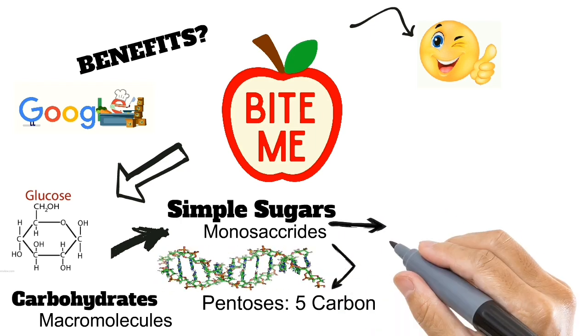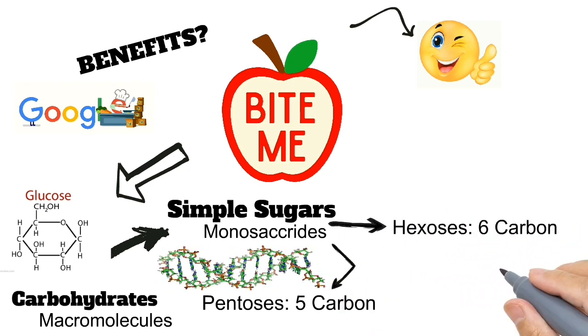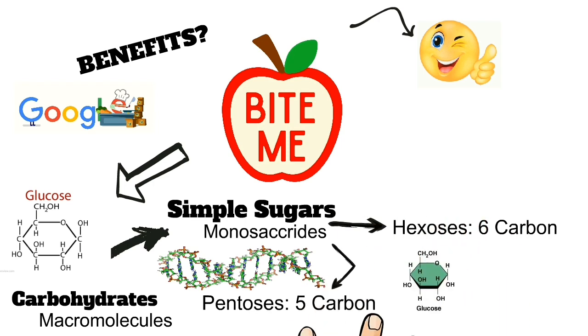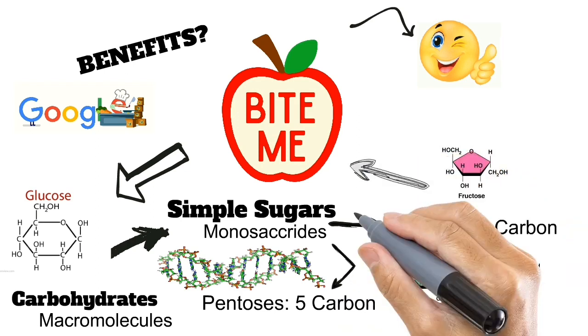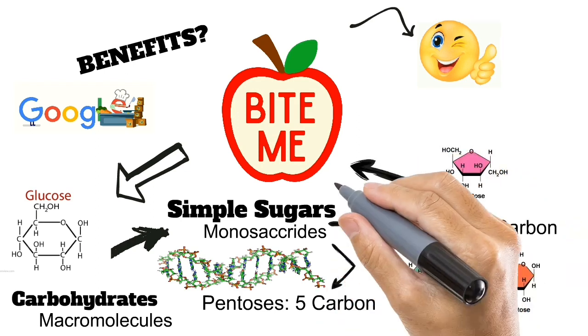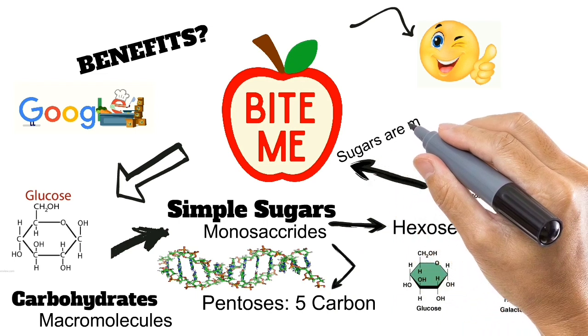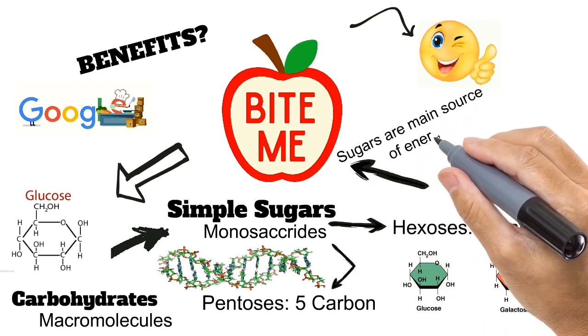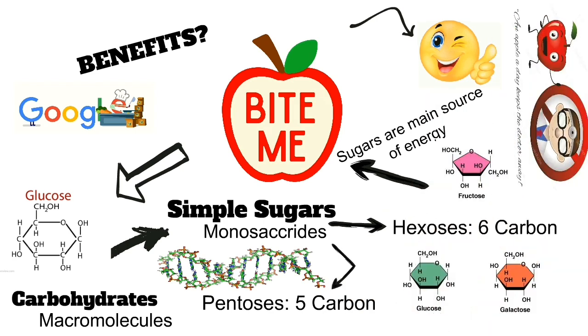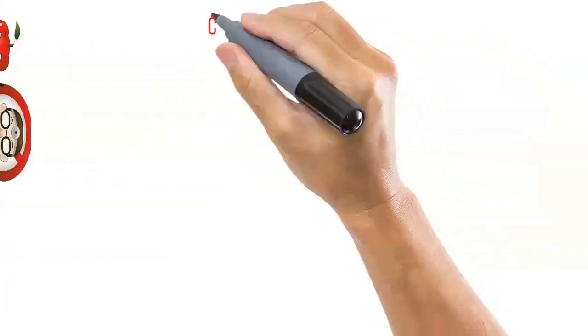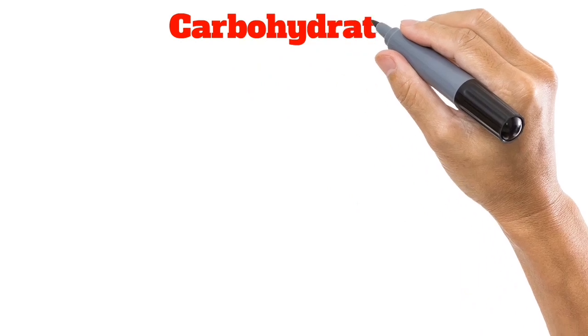The other one are hexoses, which are 6-carbon sugars. For example, glucose, galactose, and fructose. And guess what? Fructose is found in our apple. Eating sugars gives us energy and hence eating an apple a day keeps doctor away. Now we will see what our topic describes about carbohydrates.